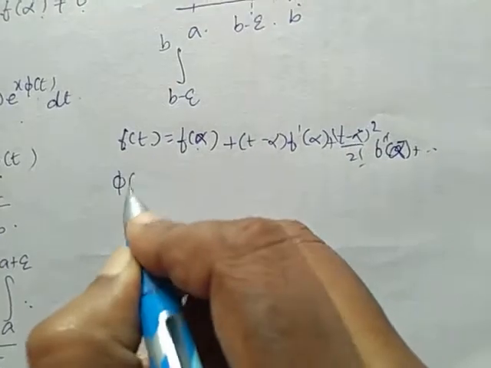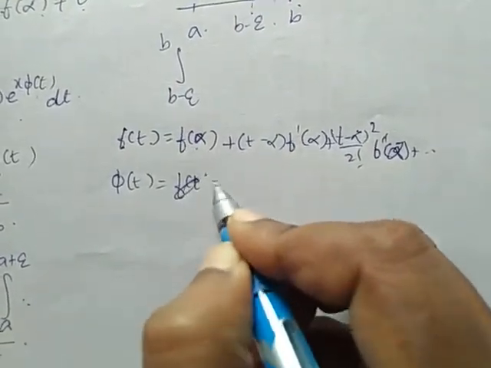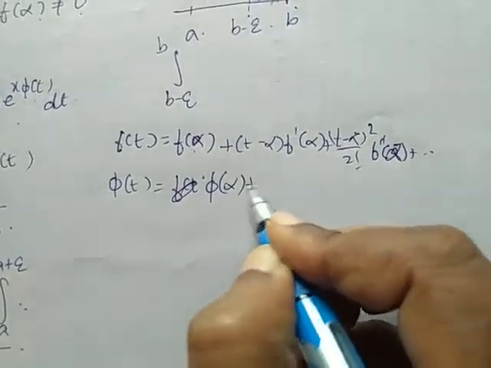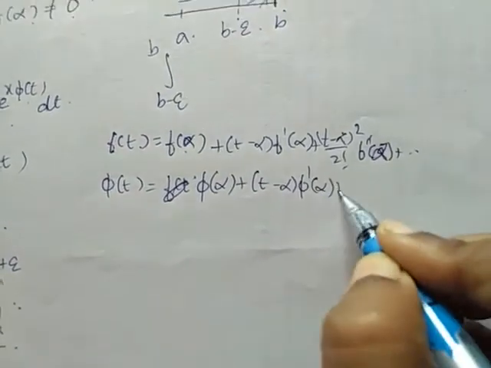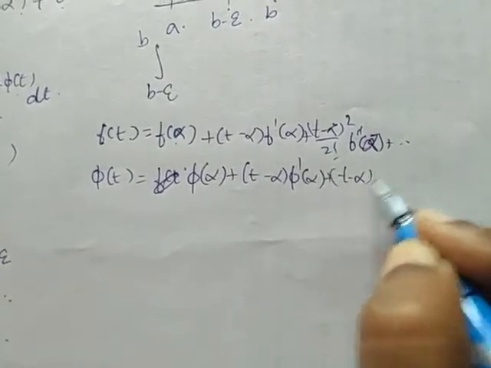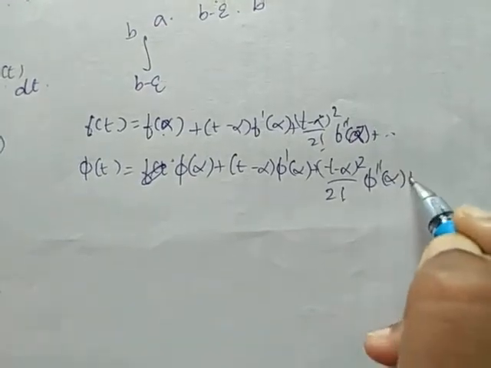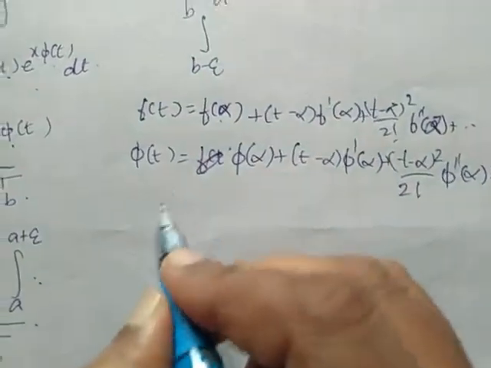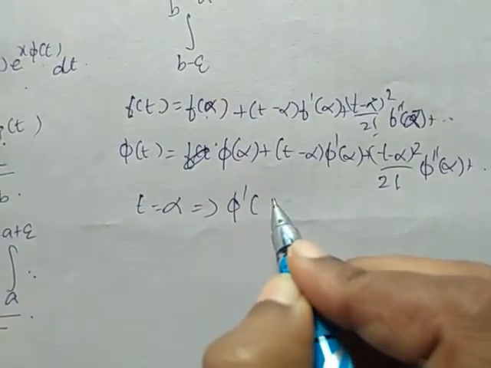Similarly, we are having phi of t also. What is our phi of t? Phi of alpha plus (t minus alpha) phi dash of alpha plus (t minus alpha) whole square by 2 factorial phi double dash of alpha etc. We already saw t is equal to alpha is the maximum. This implies phi dash of alpha is 0.